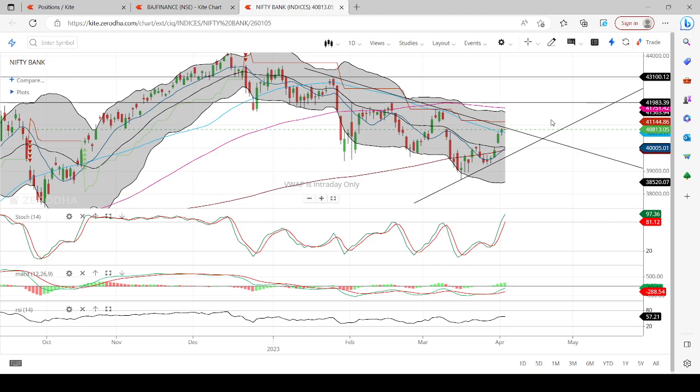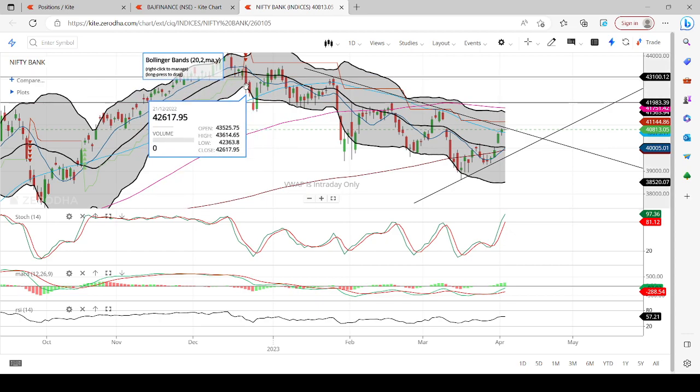As I said earlier, the view is clearly for the next 3 months, not for 1 week or 10 days or so, right? So this is how the chart looks after putting all these indicators.